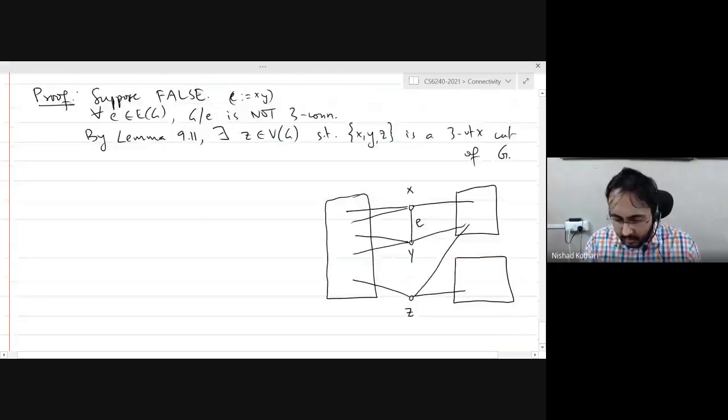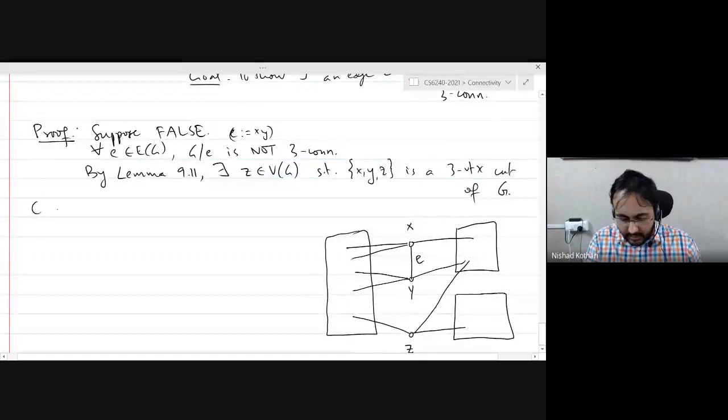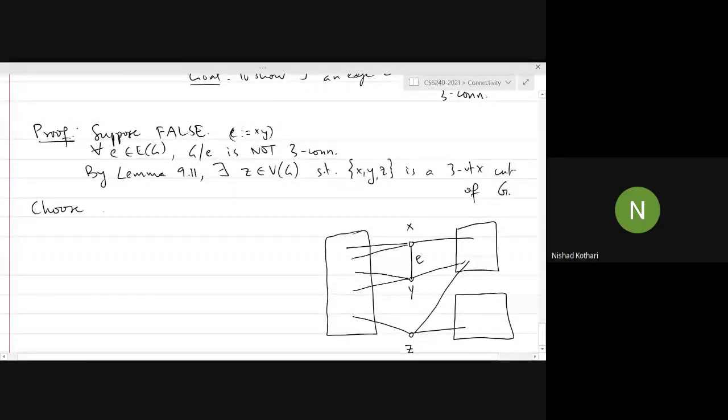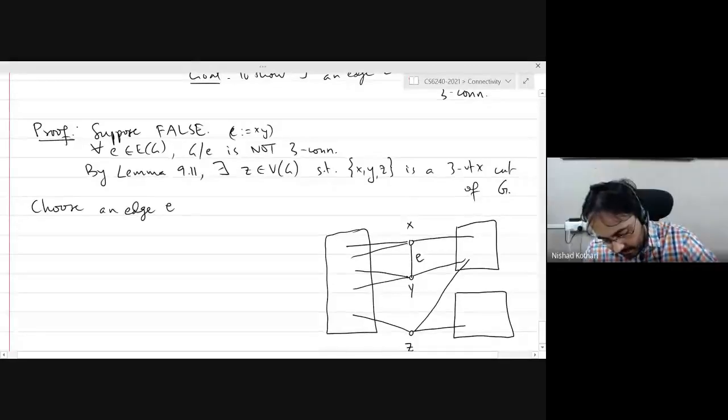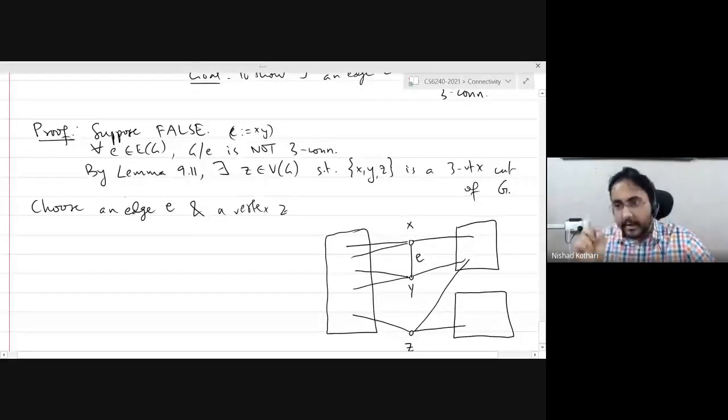So here is the plan. We choose an edge E and a vertex Z. Remember, with every edge E, there is a vertex Z associated, so that XYZ is a three vertex cut of the graph.